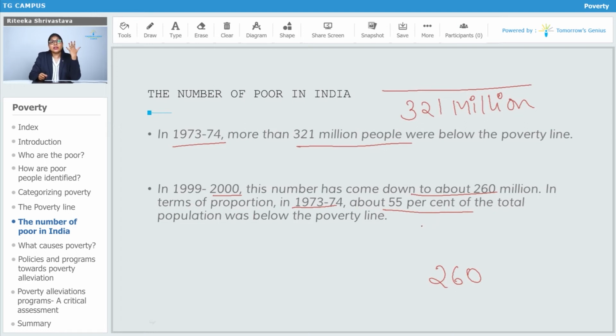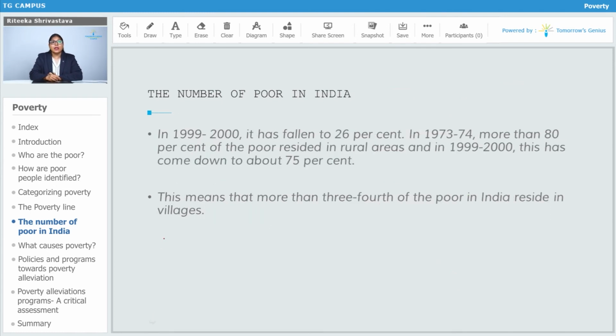So earlier, in the year 1973 to 74, 321 million people were living below the poverty line. Then when we counted the head count ratio again in the year 1999 to 2000, we found out that the number has now been reduced to 260 million. Now 260 million people were living below the poverty line. In 1999 to 2000, the proportion has fallen to 26%.